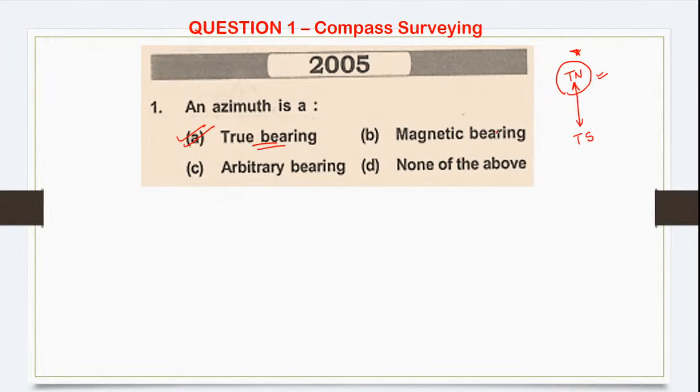Bearing is nothing but an angle. If this angle is measured from the true north, then it is called the true bearing or the azimuth. If it is measured from the magnetic north and magnetic south, then it is called magnetic bearing. Arbitrary bearing is where you can choose any random direction and from there take up the angle.